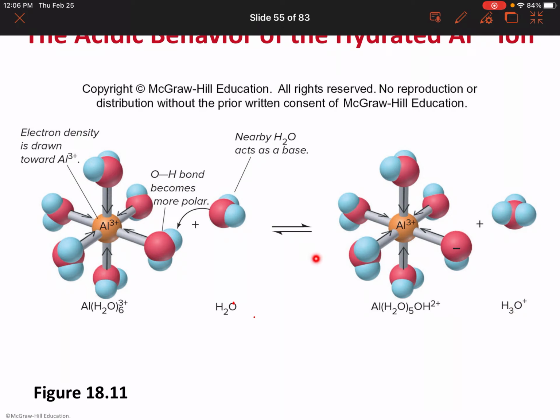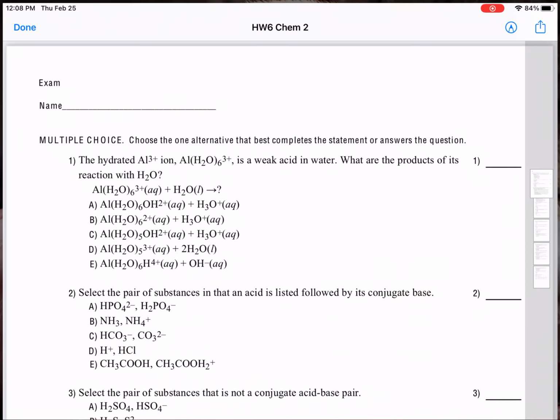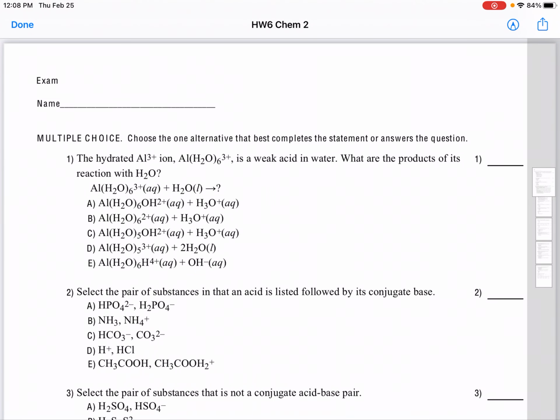So as a result, now this oxygen has only one hydrogen. It becomes OH minus, right? Aluminum now has 1, 2, 3, 4, 5 water molecules and OH, with 2 plus, because aluminum was 3 plus. Now with OH minus, 3 plus and minus 1 will make it plus 2. So the overall charge of the complex is going to be aluminum with 5 water molecules and OH with 2 plus, and hydronium ion. So the first question talks about this concept over here. With that in mind, you can answer the correct answer here.